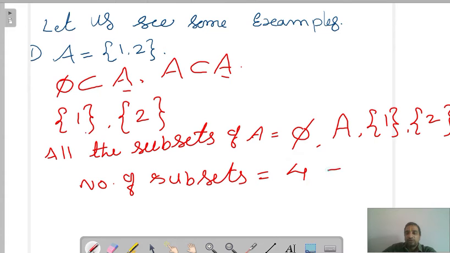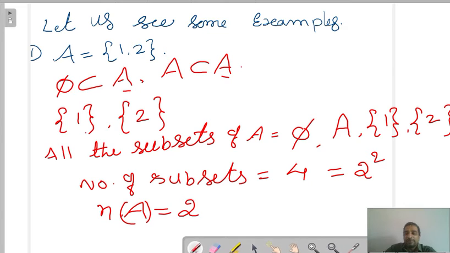So we can write this as 2 square. Why are we writing 2 square? Once we see the set A, how many elements are there? Count. A is there: one, two. Two elements. Yes, exactly. So number of elements in A is equal to 2. Now number of all subsets we got.